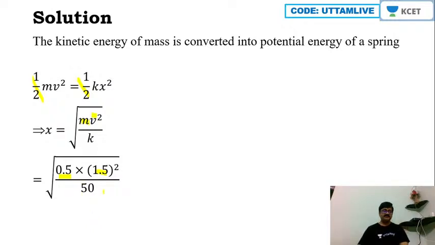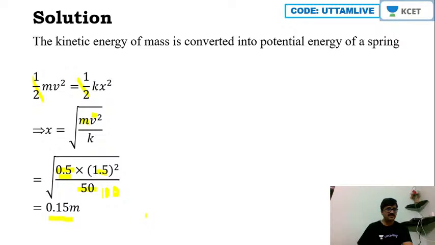So I can comfortably say that the value is 0.15. Is it not? Okay, so this is 0.15 meter. Okay, I hope you understood why it is 0.15. So see here, 0.5 into 100 is 50, no? So hence 1.5 square divided by 10 square. Under the root, when they come out of the root, what you will have? 1.5 divided by 10. 1.5 divided by 10 is how much? 0.15. Is it not? Yes.